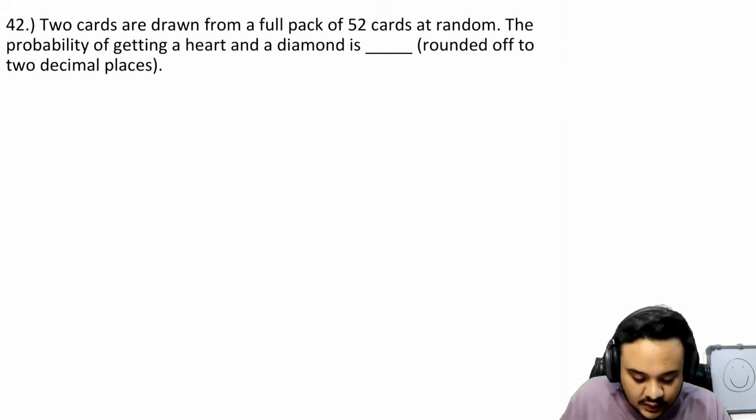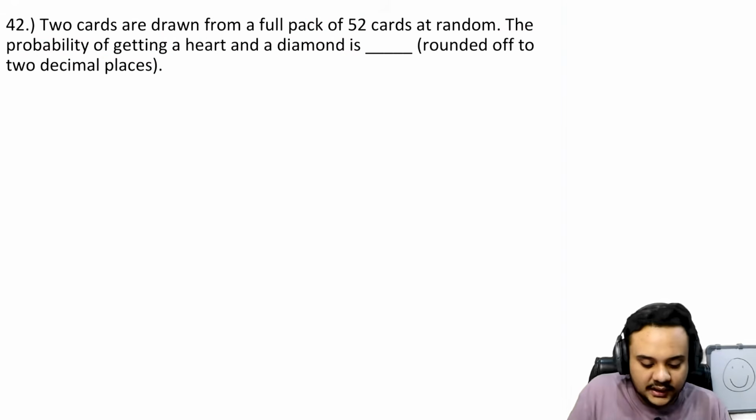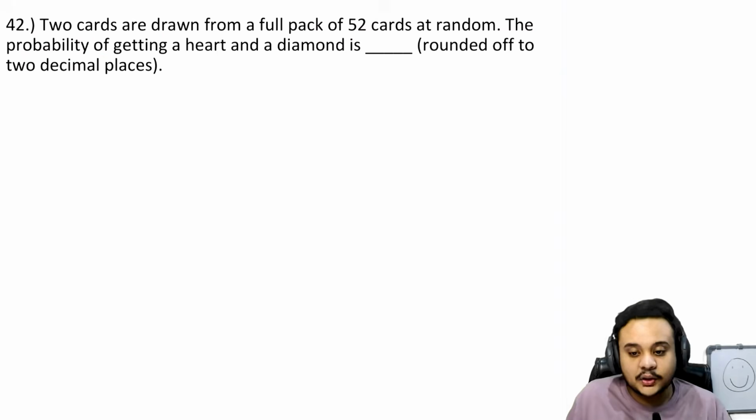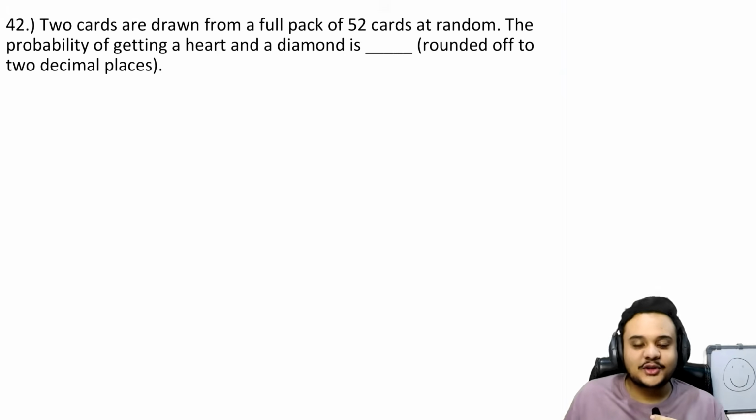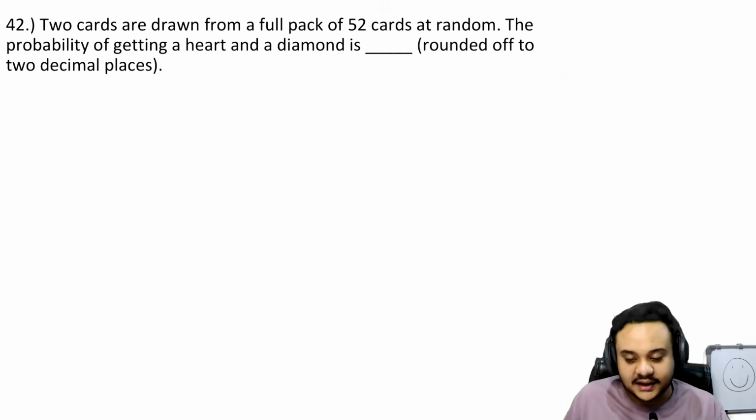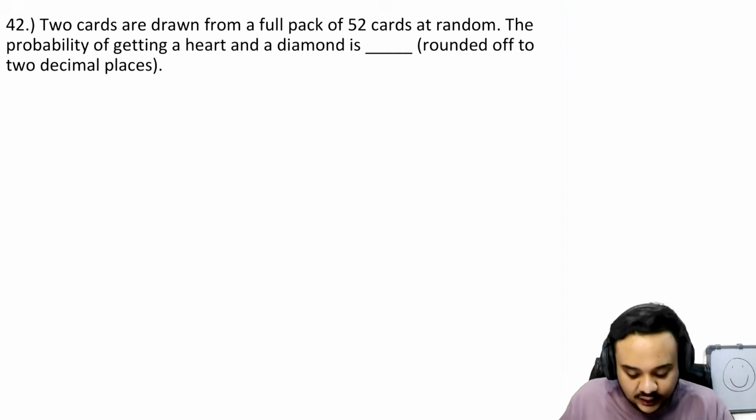There are two cards that are drawn from a full pack, and we need the probability of getting a heart and a diamond. Okay, so it is nothing. All you need to know is how many hearts and diamonds there are in a pack of cards, and if you do not know that, unfortunately you won't be able to solve this question. But then again, we are taught this in class 12th for the board exams. In the probability part there is some mention of card games and all of that.